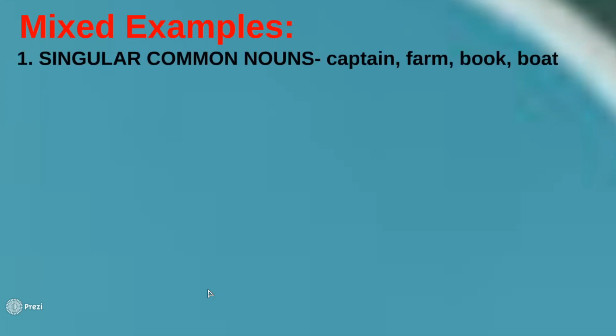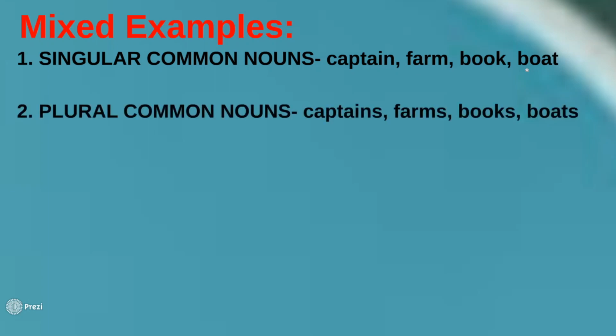For number one, we're going to mix singular and common. Singular common nouns. What do we mean by this? Singular means there's only one, and it's common, so any name of a person, place, or a thing. So captain, farm, book, boat. You can see here captain is a common noun and it's singular, only one. Farm is a common noun and singular. Book is a common noun, singular. And boat is a common noun and singular. It's only one.